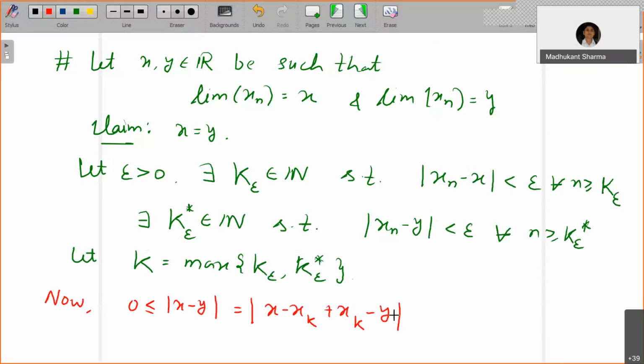Now use the triangle inequality: this is less than or equal to mod x minus xk plus mod xk minus y.